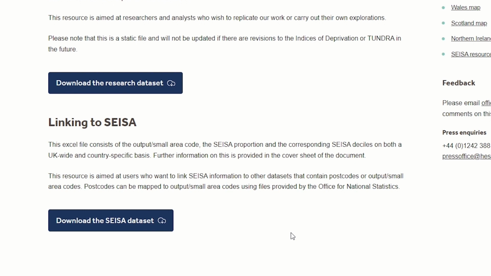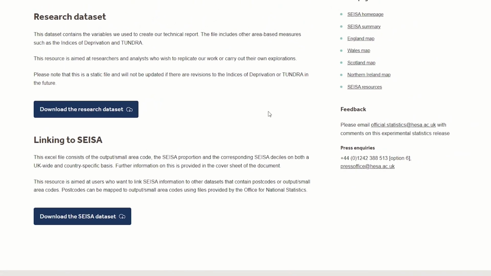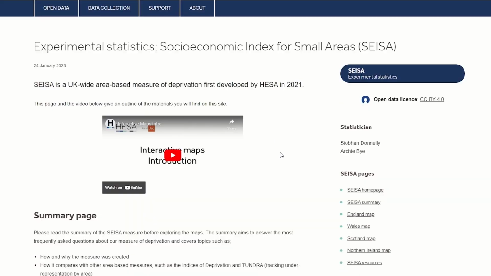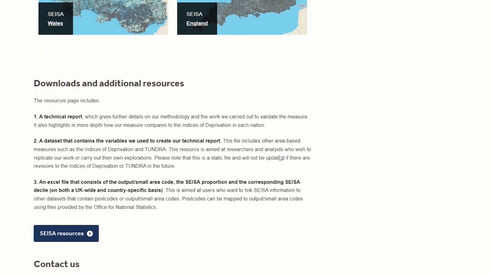Alternatively, users may have postcode data and can firstly map to 2011 small area or output area codes using mapping files provided by the Office for National Statistics. See section 15 of our summary page for further details on this matter. Once this has been done, users can link to our Excel file based on the small area or output area codes.